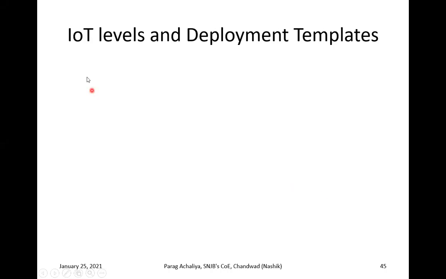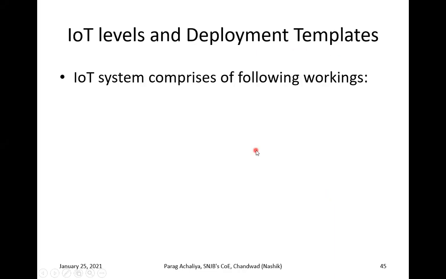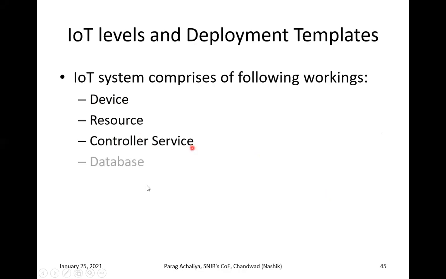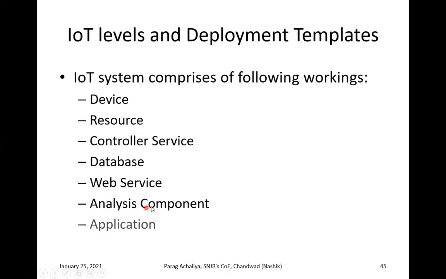Today we will see various IoT levels and their deployment templates. An IoT system comprises the following. Number one, every IoT system will have various IoT devices, various resources, and various controller services. If required, then we will use the database, various web services, and analysis components. And at last it will be your IoT application.